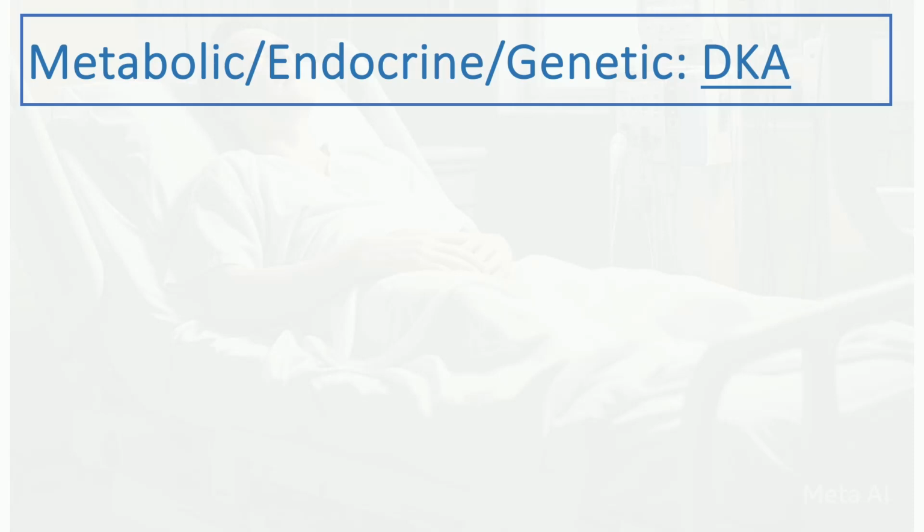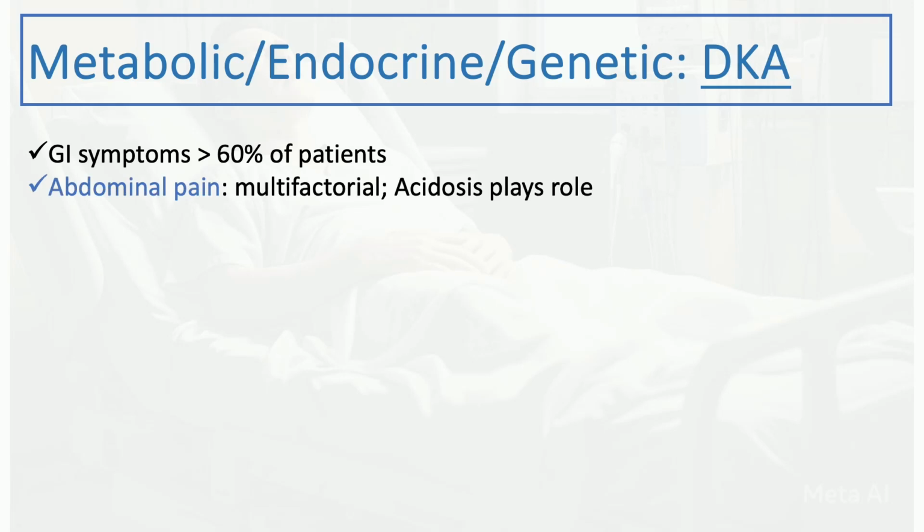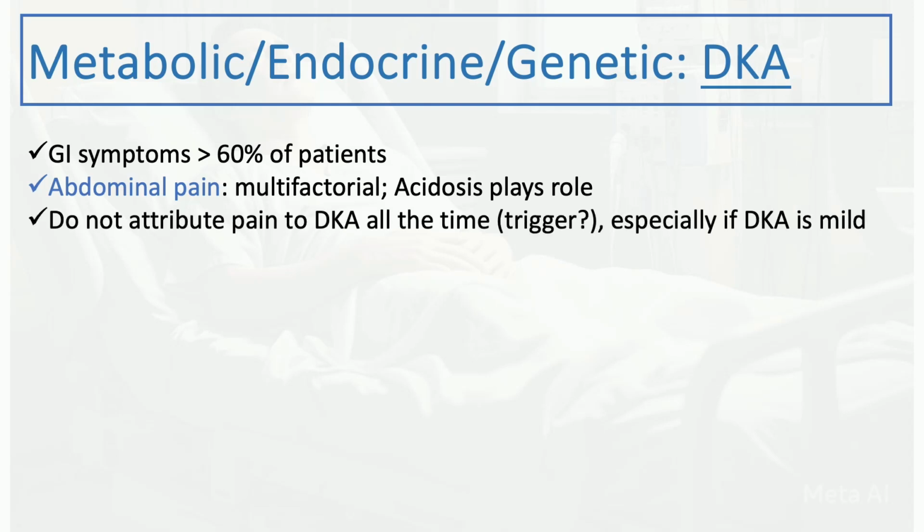So we are going to talk about a few of these causes. First one is DKA, probably the most common. GI symptoms are relatively common in acute classic diabetic ketoacidosis. It happens in the majority of patients, more than 60% of patients. Abdominal pain, again, relatively common. It's multifactorial, but acidosis probably plays a role in the pathophysiology of abdominal pain in DKA. And do not attribute pain to DKA all the time.